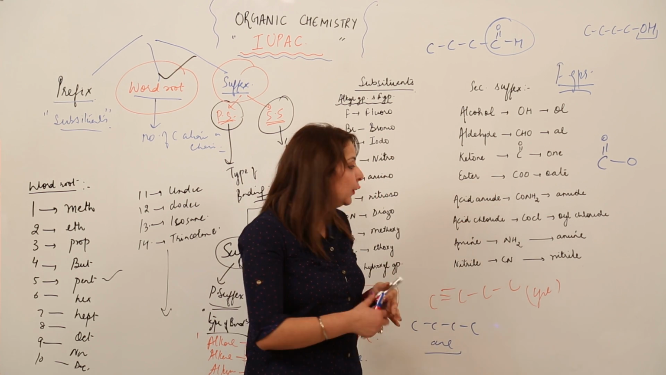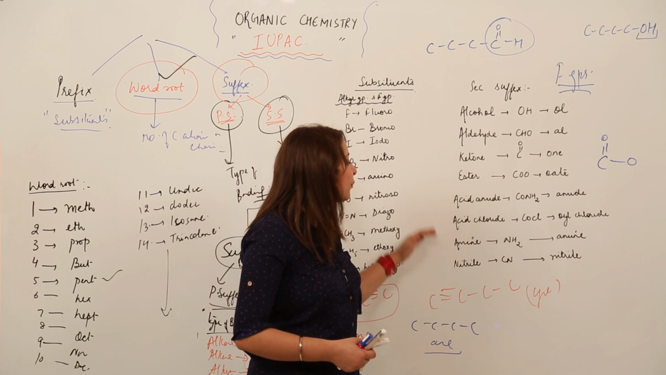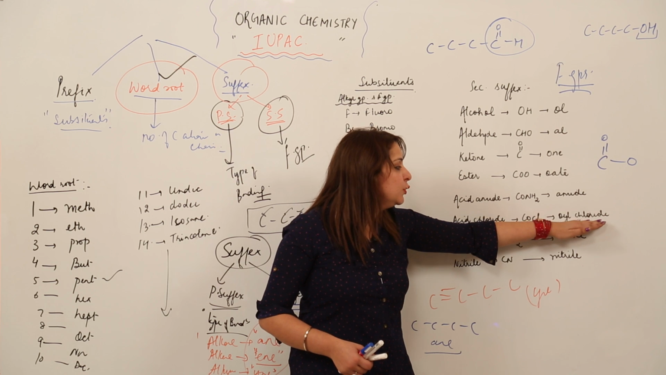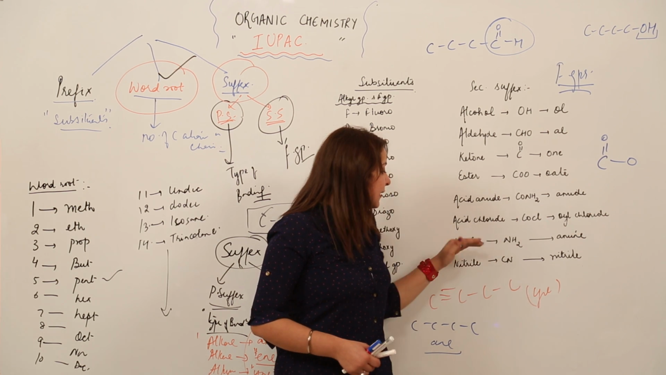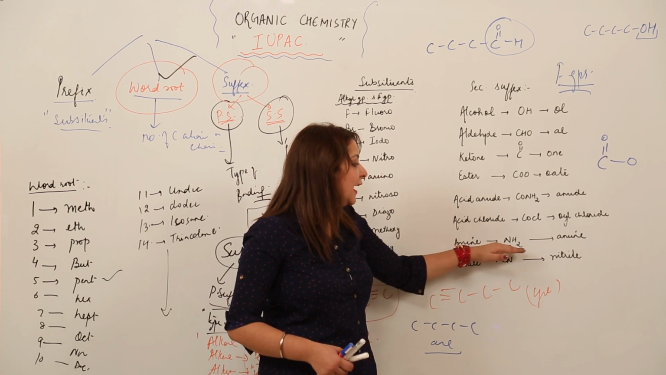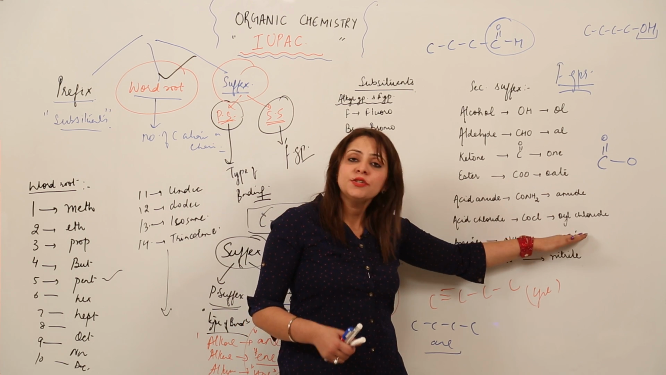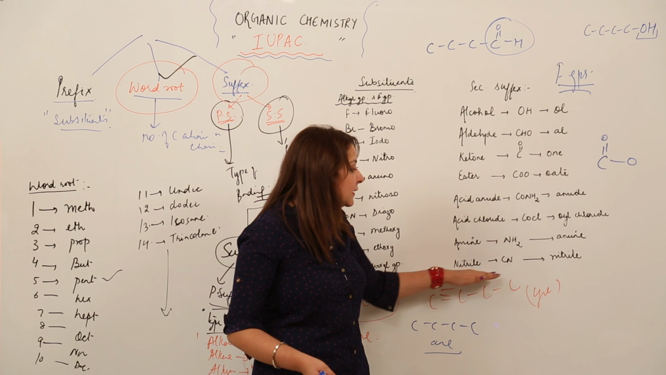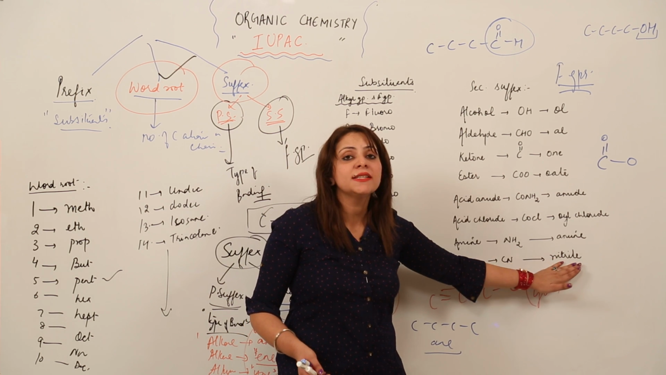I hope you are writing along as I am explaining. The next is acid chloride, COCl, and the suffix used is "-oyl chloride". Next is amine. Amine means NH2, right? And the suffix is used the same as the functional group, that is "-amine". Nitrile, it is CN and the suffix used is "-nitrile".